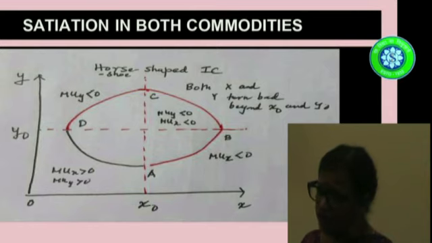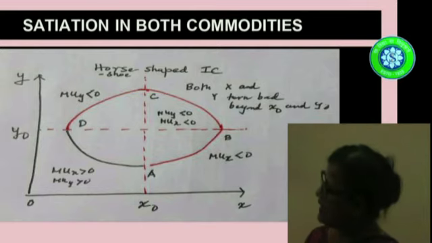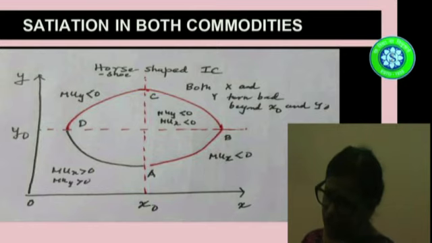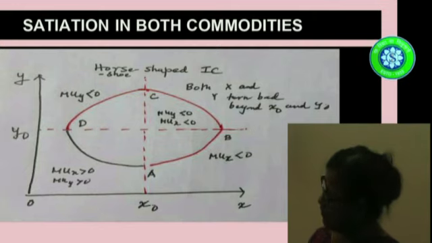So to tolerate more of such a bad commodity, you need more of a good commodity. That is why your indifference curve here is becoming upward sloping. See, from A to B, that indifference curve is upward sloping. Now, if you take the point D, there your commodity Y has become fully saturated, and you cannot take in any more of commodity Y. So the marginal utility of Y at point D is 0.